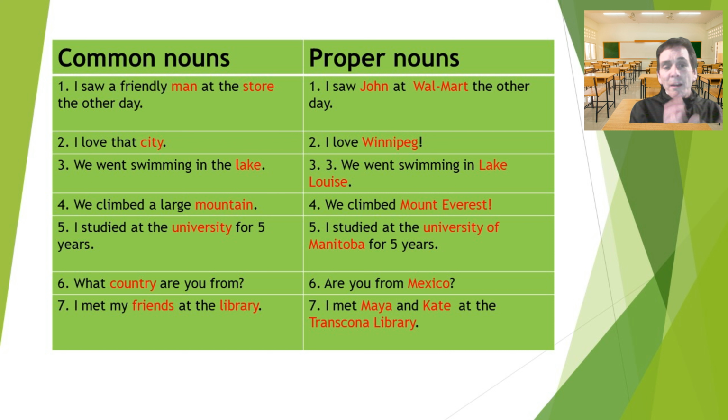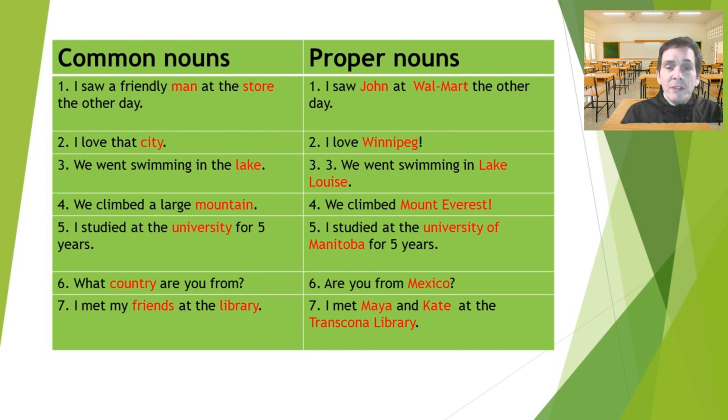So words like man and store, these are common nouns. But words like John and Walmart, these are proper nouns. If you say, I love that city, city, as we said, is a common noun. But if you say, I love Winnipeg, that is a proper noun because it's a city. Now it has a name for it.